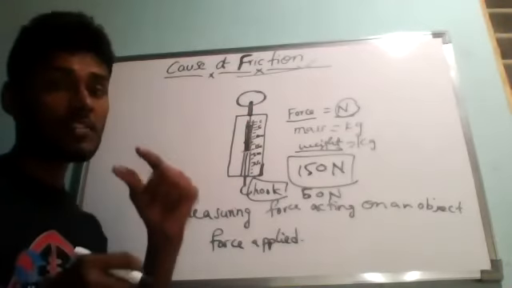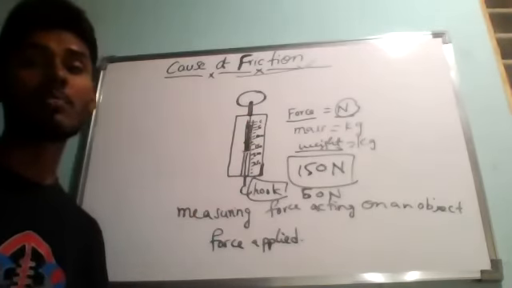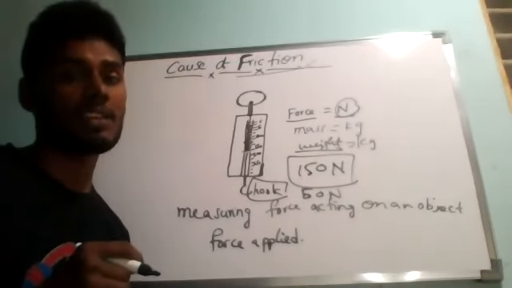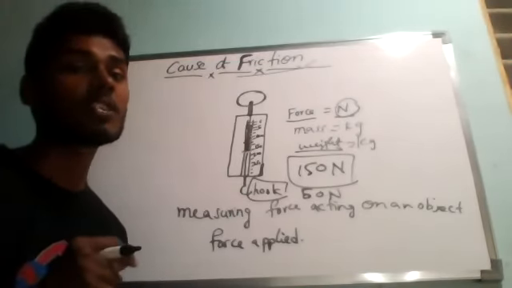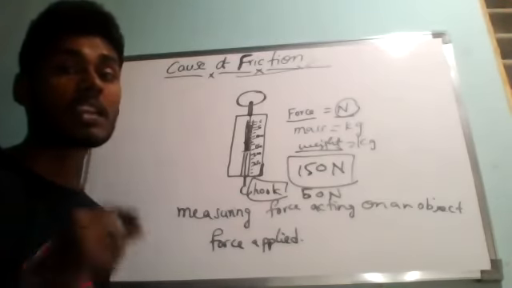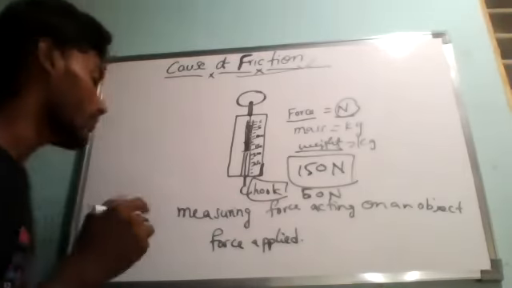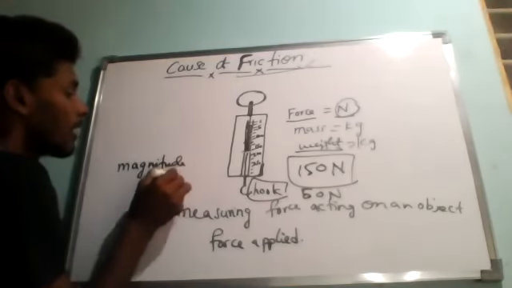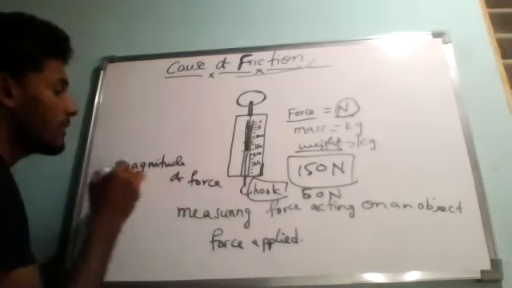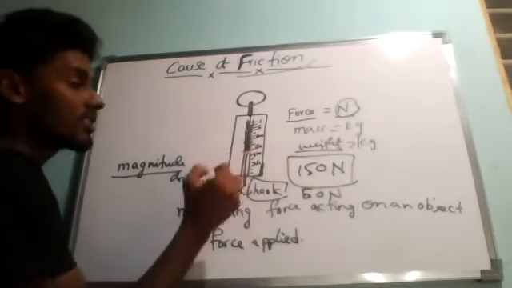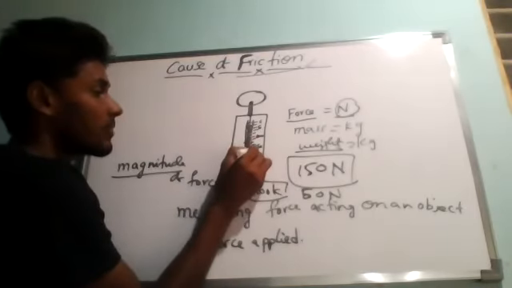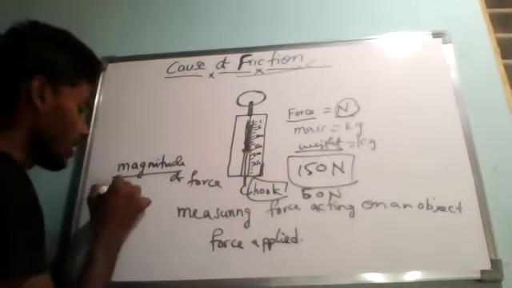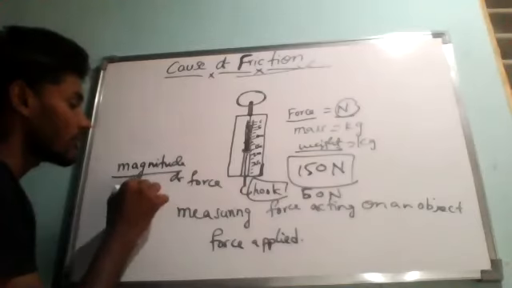So the stretching of the spring, or magnitude of force, is indicated by a pointer attached to the spring which moves on a graduated scale. So the reading on the scale of a spring balance gives us the magnitude of force. Understanding what it is? Magnitude means, suppose the spring stretches and this pointer indicates on some external surface. Suppose now the pointer is at 150 Newton. So the magnitude of force is 150 Newton.